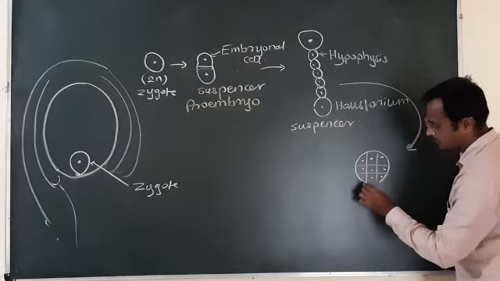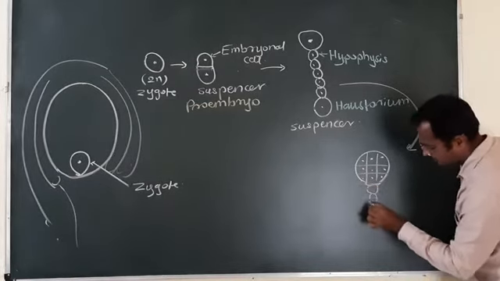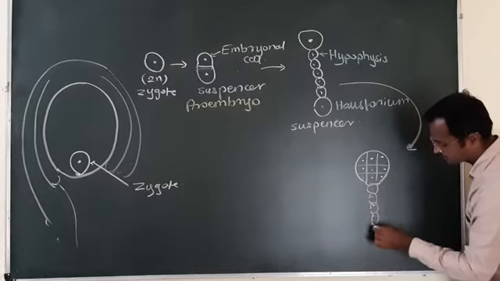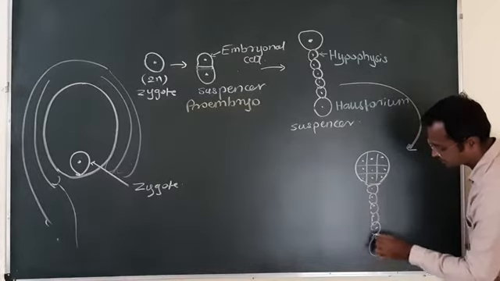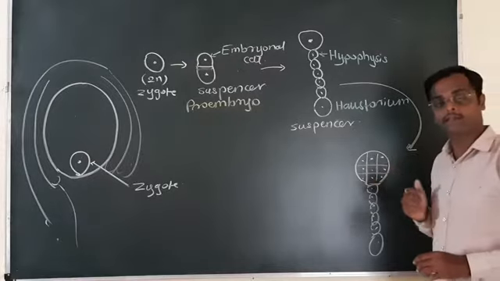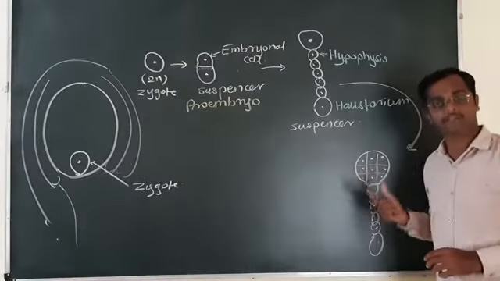The embryonal cell looks like this. Here is the embryonal cell, below this are the suspensor cells, here is the haustorium. It looks like this. It forms the 8-celled stage.